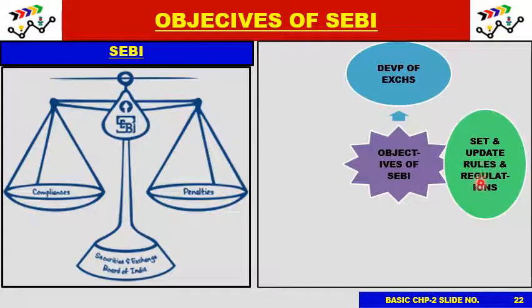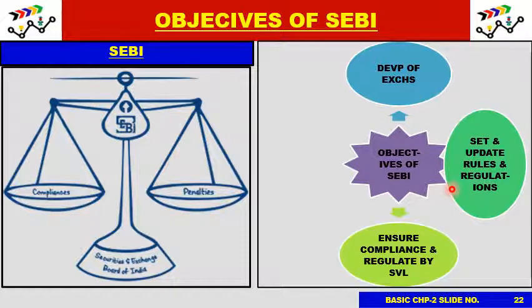It sets and updates rules and regulations as and when new scams and new kinds of default systems or new kinds of cheating systems come into play. It also ensures compliance and regulates. And how does it ensure compliance? By regulating and by surveillance.